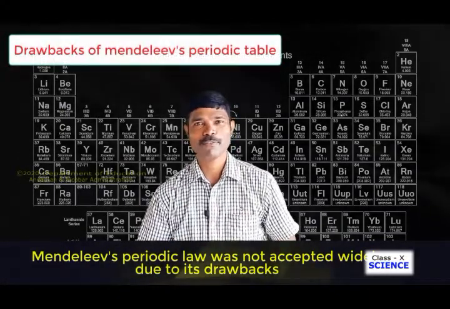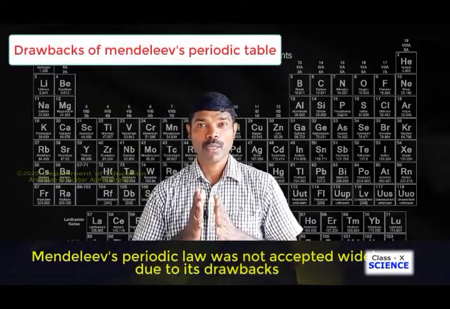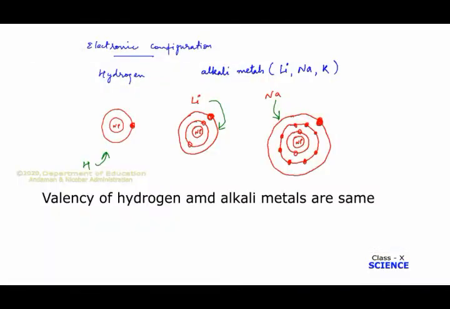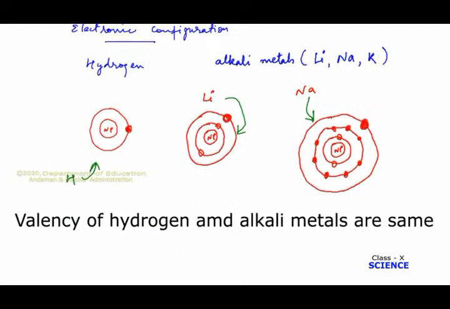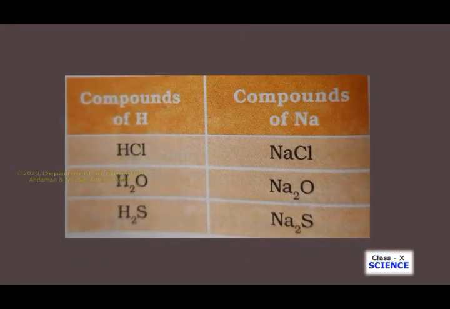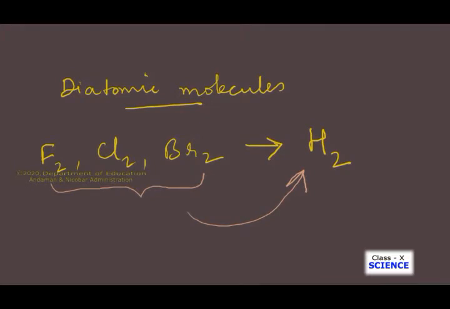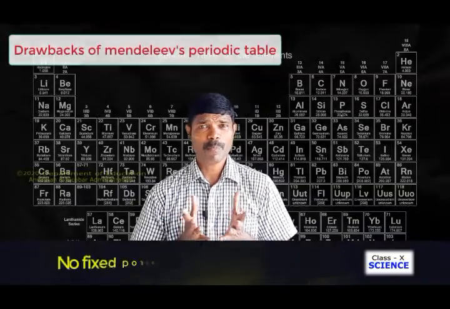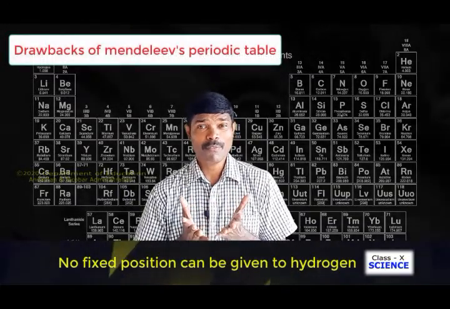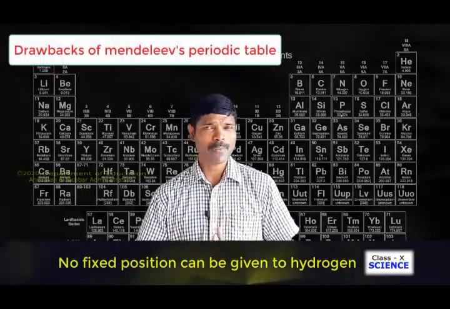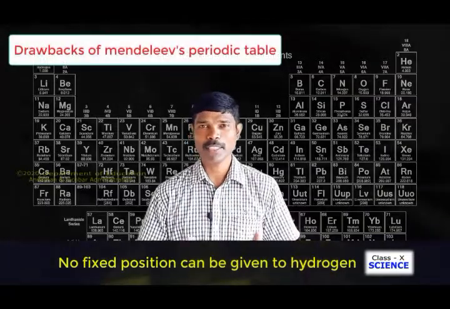The first drawback of Mendeleev's periodic table was that he could not find a proper place for hydrogen, since the electronic configuration of hydrogen resembles that of alkali metals. Like alkali metals, hydrogen combines with halogen, oxygen and sulfur to form compounds having similar formulas. On the other hand, just like halogens, hydrogen also exists as diatomic molecules, and it combines with metals and non-metals to form covalent compounds. Here some properties are not matching, so where will be the position of hydrogen? So Mendeleev could not give a valid explanation for the position of hydrogen in his periodic table.